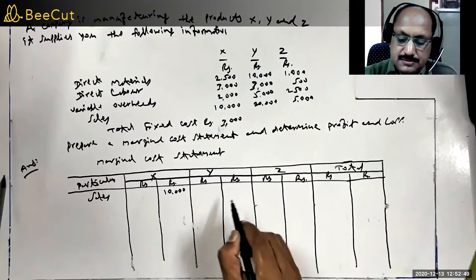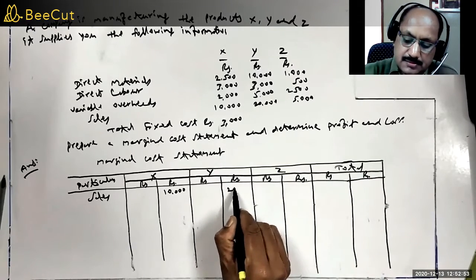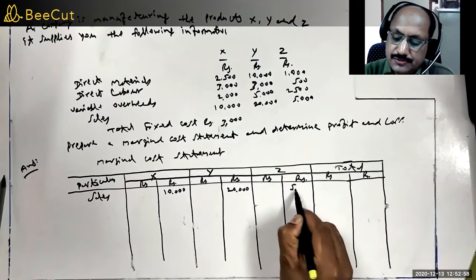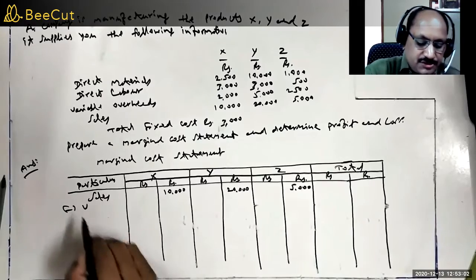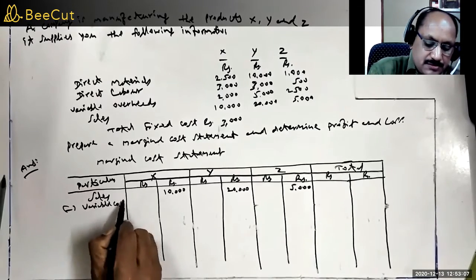Y sales are rupees 20,000 and Z sales are rupees 5,000. Minus V, that is variable overheads or variable cost.